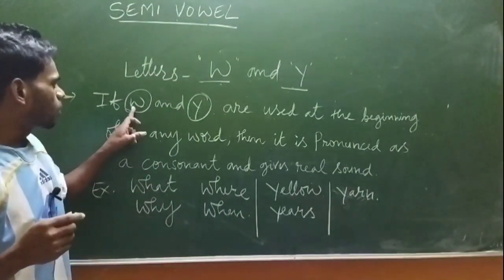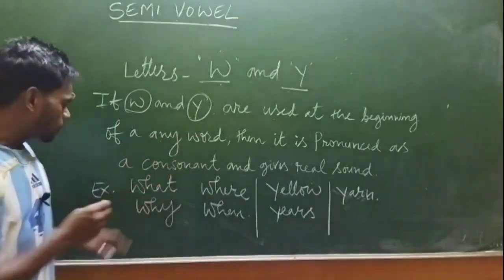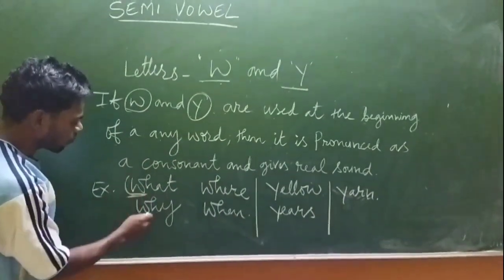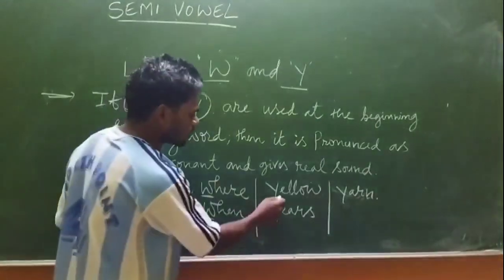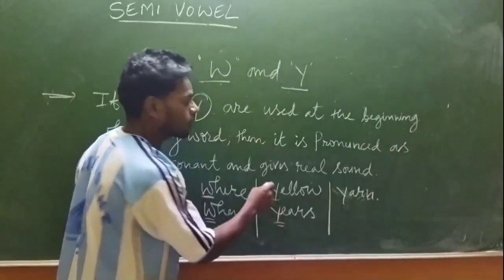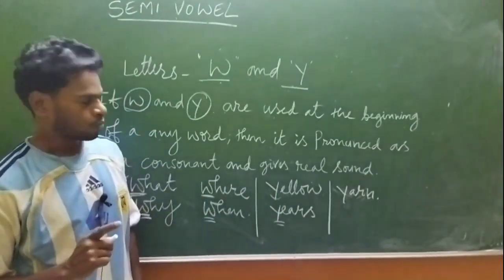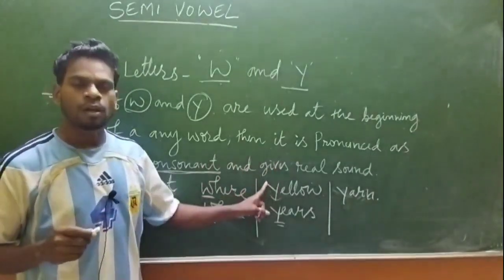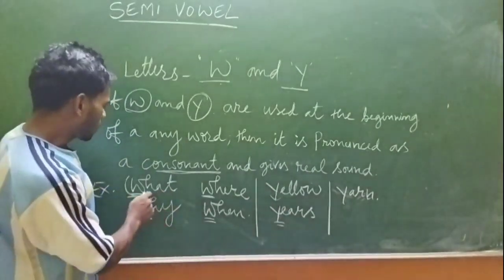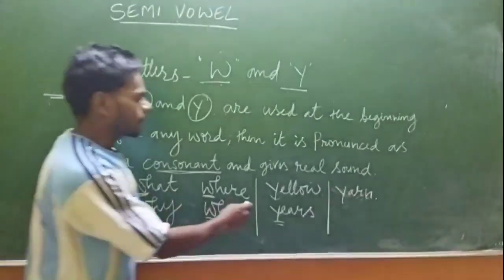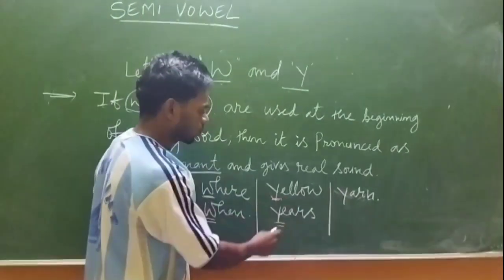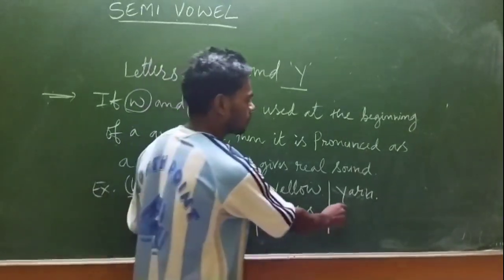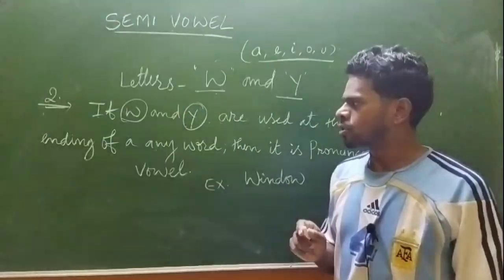So when W and Y are used at the beginning of a word, then it gives a consonant sound, and gives its real sound. W at the beginning of a word and Y at the beginning of a word. So here we have yellow, years, yearn, etc.